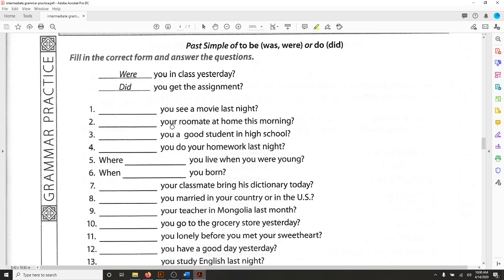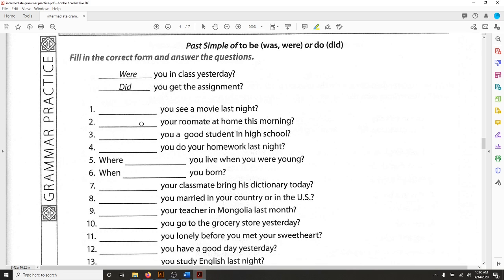Now, when I answer this question, it's going to be a little bit different than number 1 because the verb is the be verb. And so number 1, I told you that if the question is did, then your answer is not going to use did.